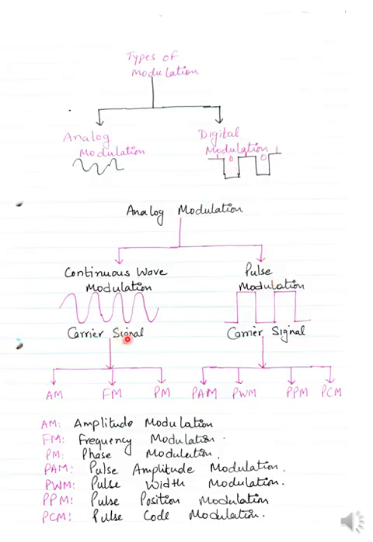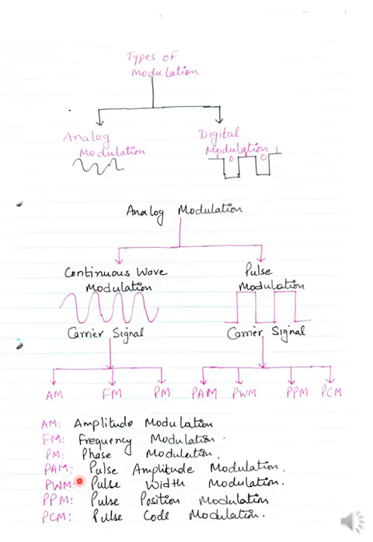Now continuous wave modulation is further divided into three types: AM, FM and PM. All the abbreviations are written here. AM is amplitude modulation, FM is frequency modulation, PM is phase modulation. Pulse modulation is further divided into four: PAM, PWM, PPM and PCM.